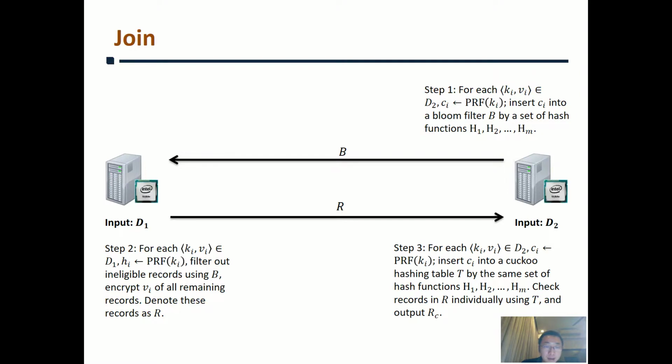Consider that the Bloom filter has some false positives. We have server 2 create a Cuckoo hashing table using the same set of hash functions as the Bloom filter, and search for each record in R individually. If found, the join record is written to the output set.